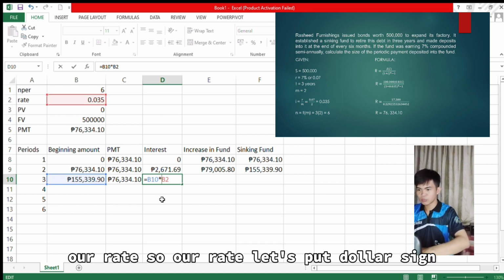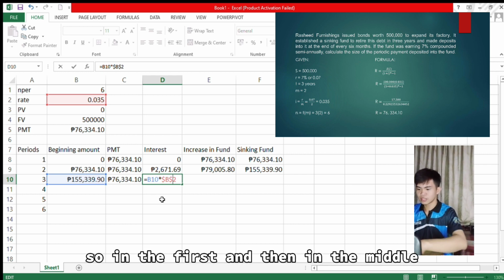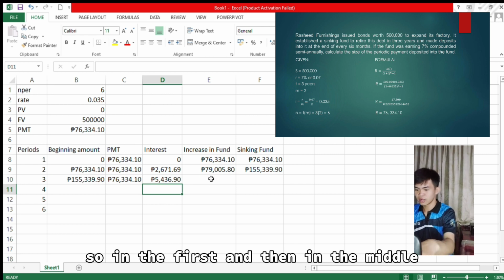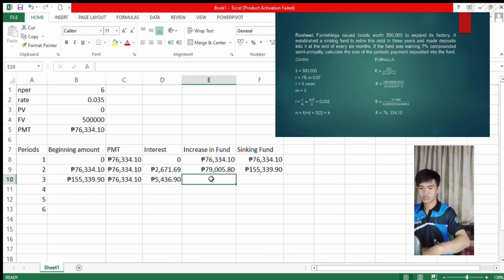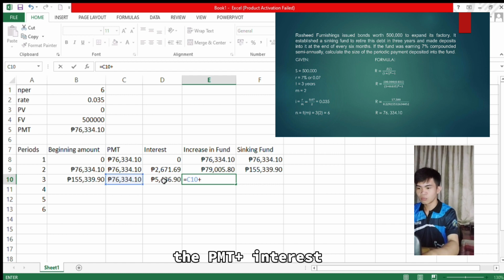For our rate, let's put a dollar sign. Then the increase in fund also equals the PMT plus the interest.